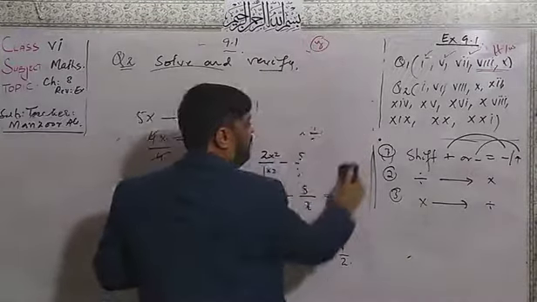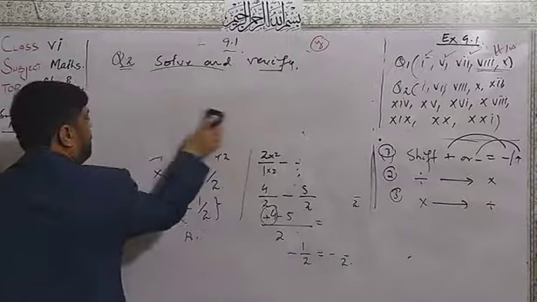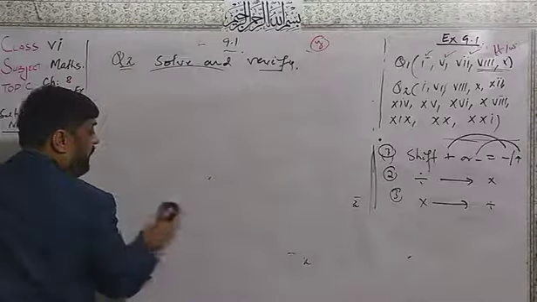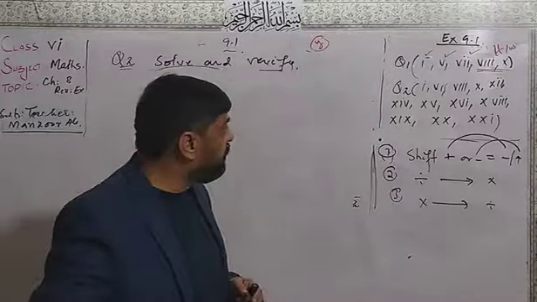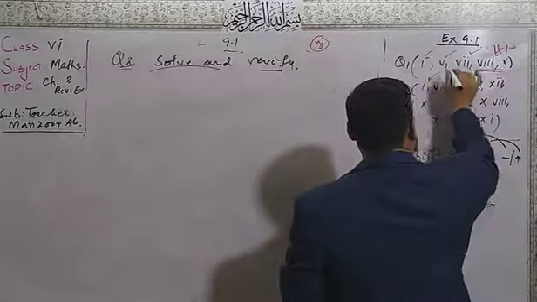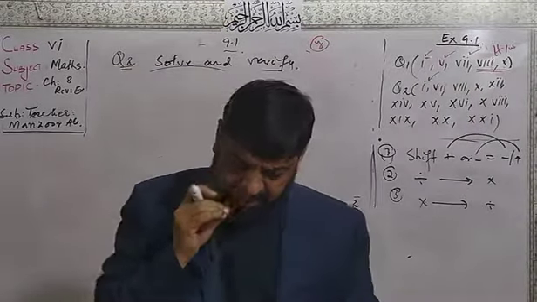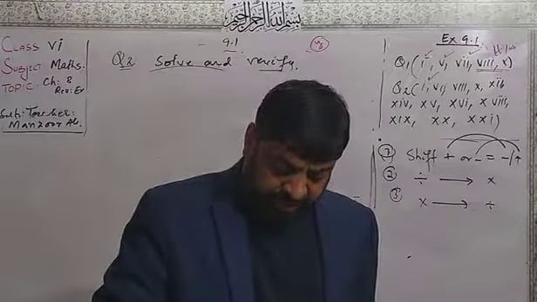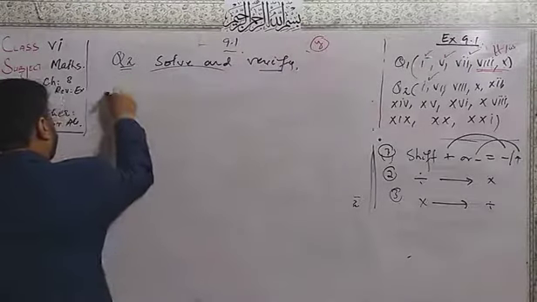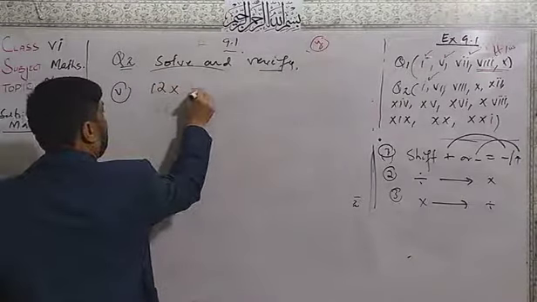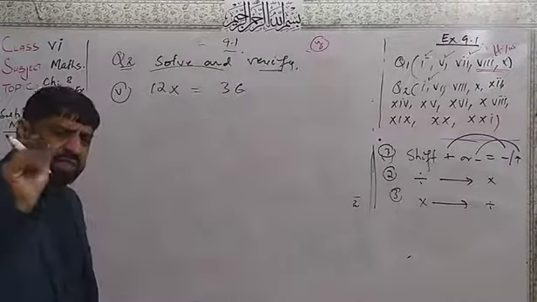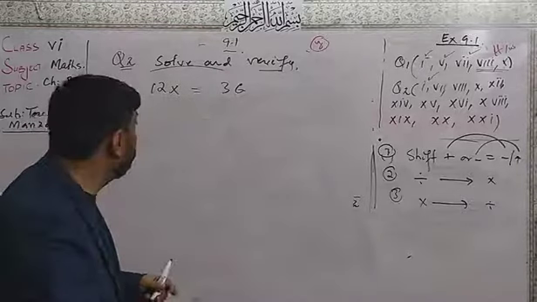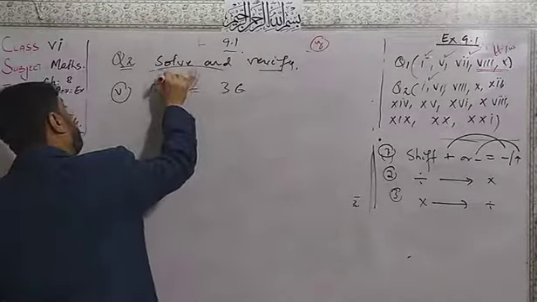For all the questions, dear students, you have to do the same pattern as I have done. Now, I find that I did one question here, and the maximum questions, dear students, are the same. Now, part number 5, that is here. In part number 5, I have 12x equal to 30x. Only one operation here. There are 4 binary operations, but dear students, here is only one, that is only multiply.